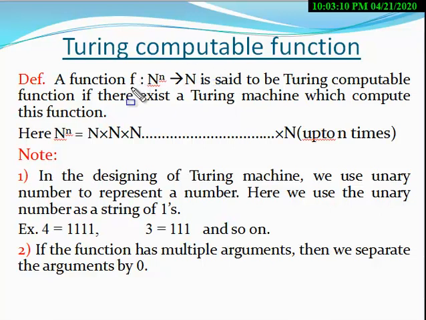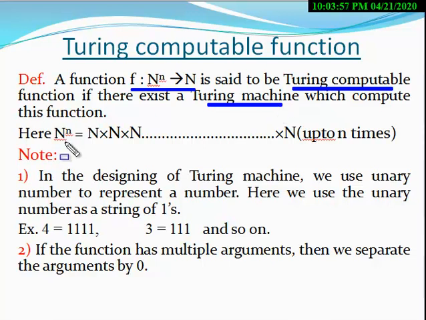A function f defined from natural numbers to natural numbers is said to be Turing computable if there exists a Turing machine which computes this function. That is, if there exists a Turing machine which behaves like a mathematical function, then the function is said to be a Turing computable function.